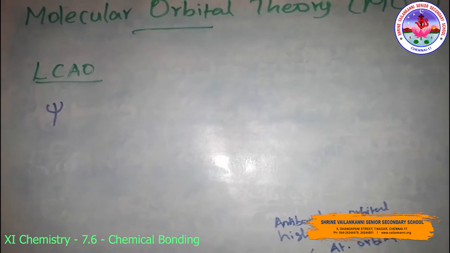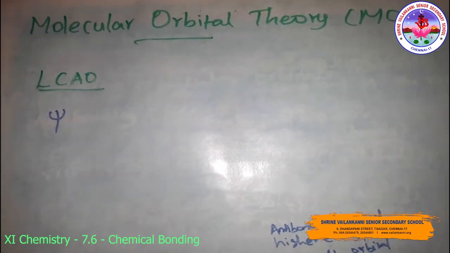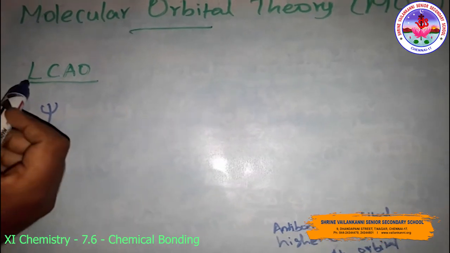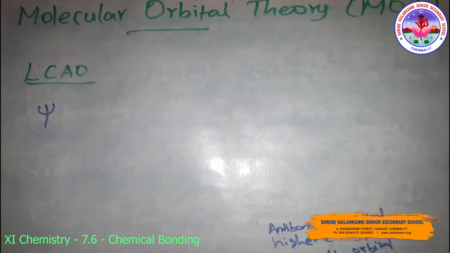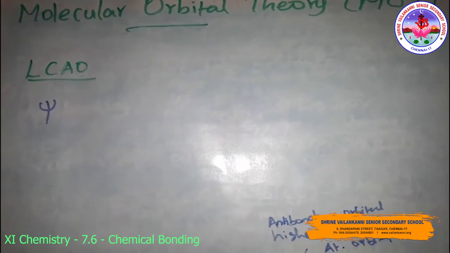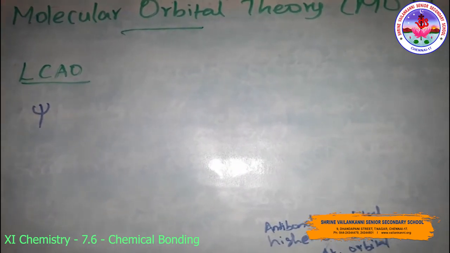To overcome this problem, an approximate method known as the linear combination of atomic orbitals, the LCAO method, is used.